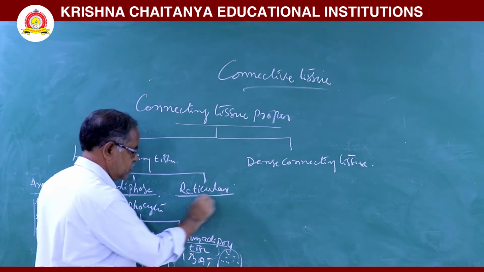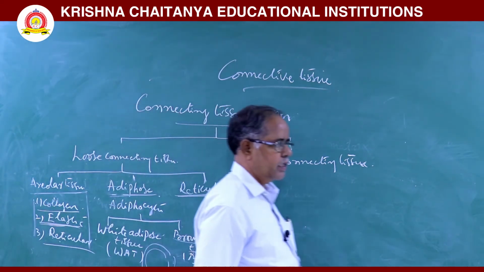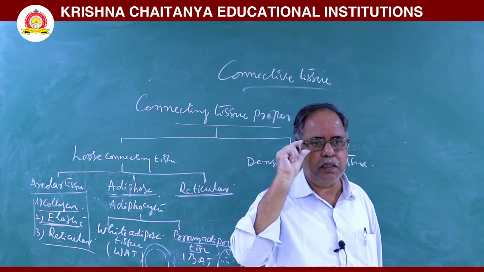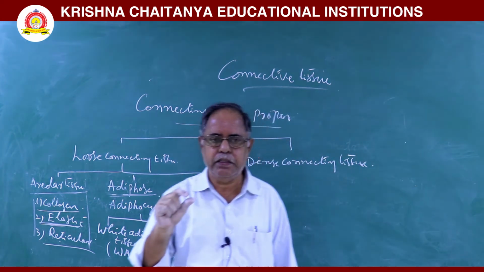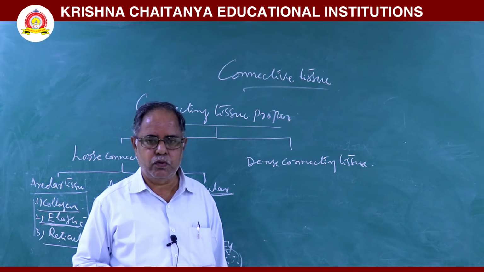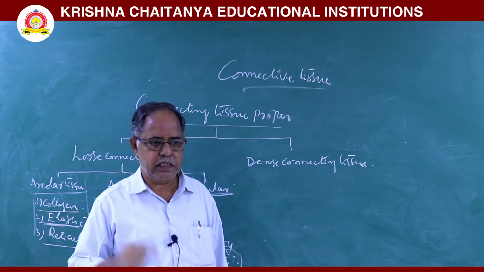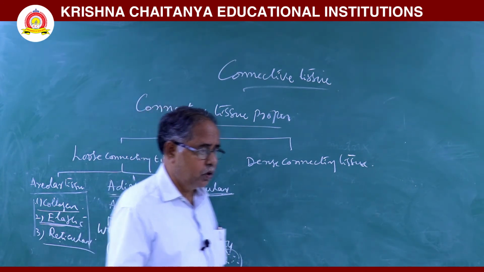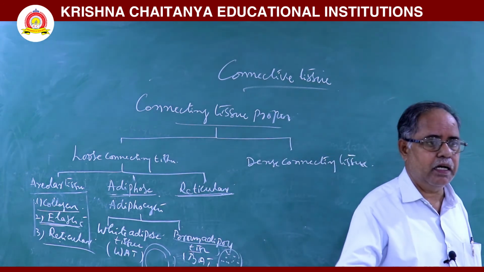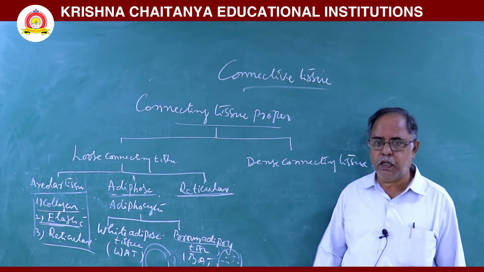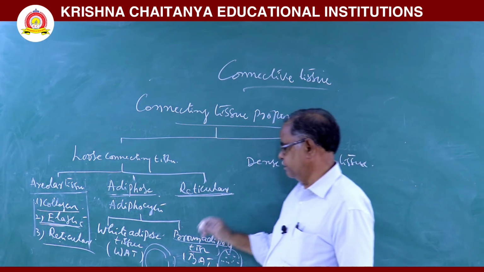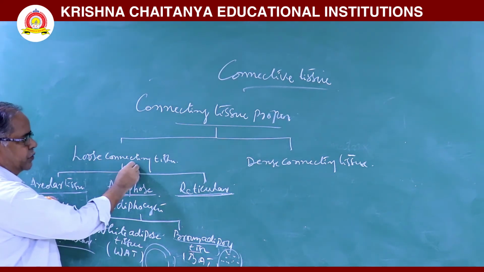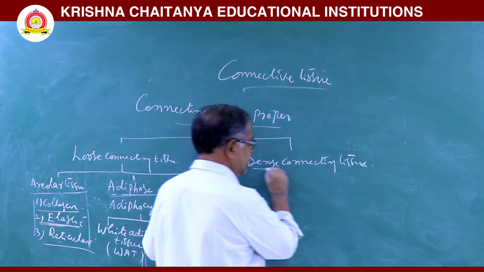So, in reticular tissue, some specialized fibroblast cells are there. They are called reticular cells. They secrete reticular fibers. They are branched and form a network. They give support to lymphoid organs such as bone marrow, spleen and lymph nodes. This reticular tissue is formed from the reticular lamellae of the basement membrane. Next, this is about loose connecting tissue. Next, dense connecting tissue.